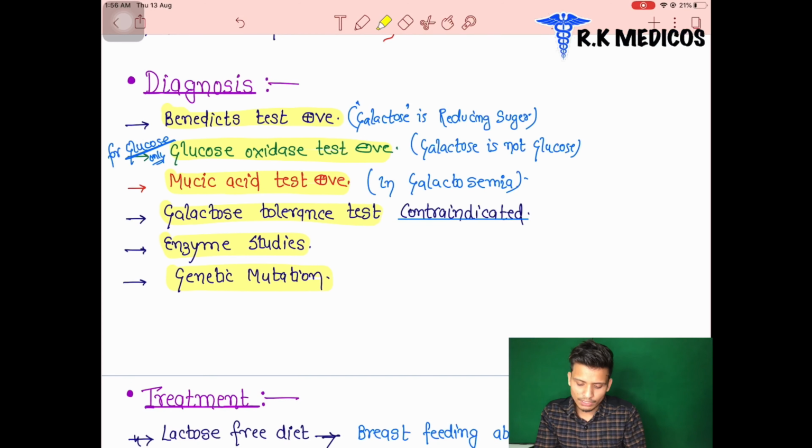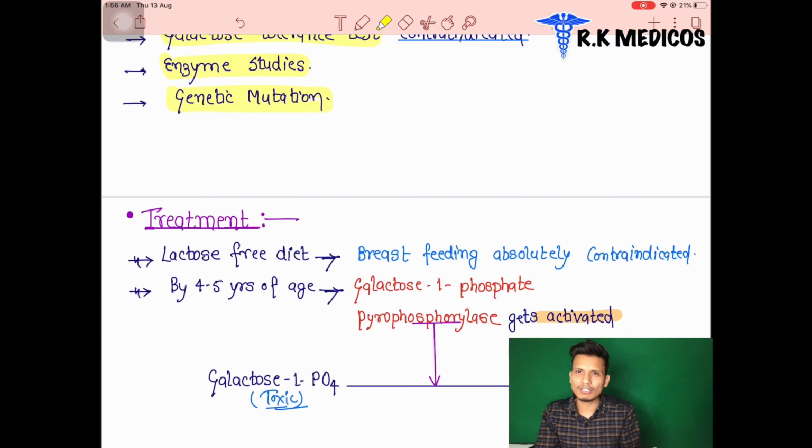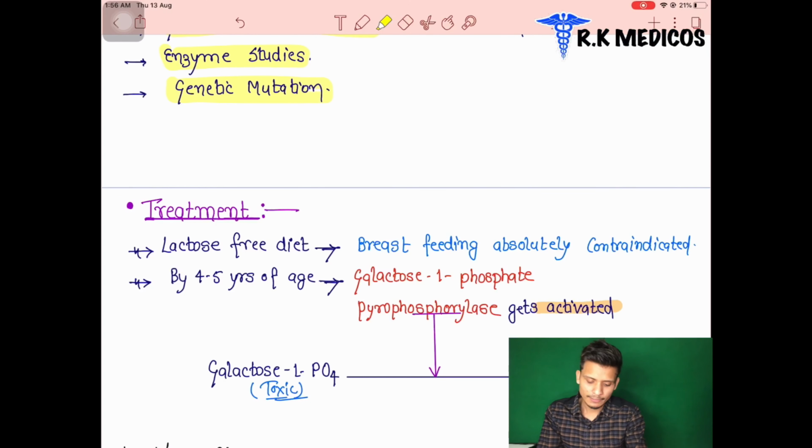Next we can see what the treatments are. What are the treatments of galactosemia that we can provide the child? A lactose free diet is given. Don't give lactose to this child. A lactose free diet will be given.